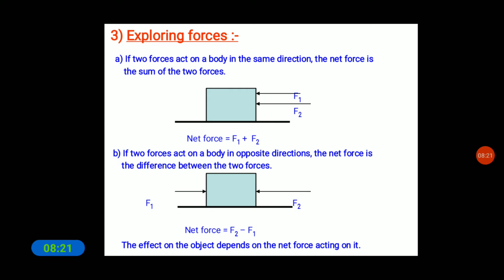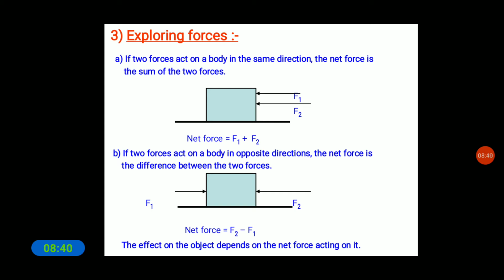So what do these examples suggest about the nature of a force? Forces applied on an object in the same direction add to one another.